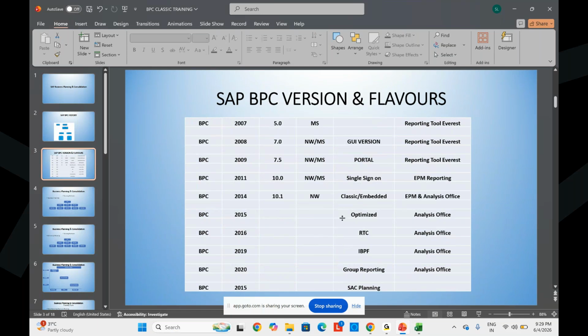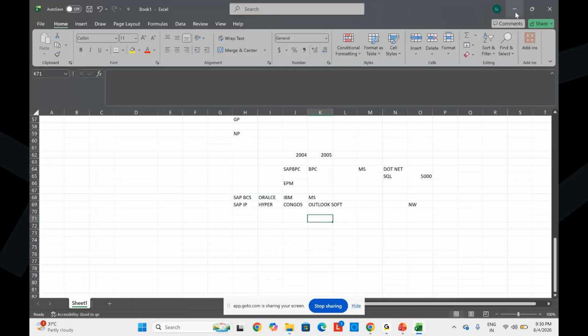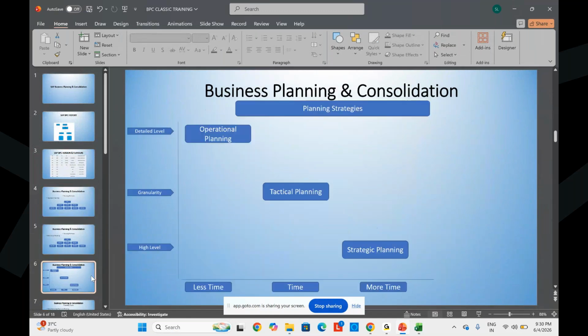And after that, the latest version, they are using SSC planning. SSC is also the same as Classic only, but it is very expensive and there is not that much flexibility comparatively to the Classic version. That is the overall history about BPC. So that is how it is. You have any questions?